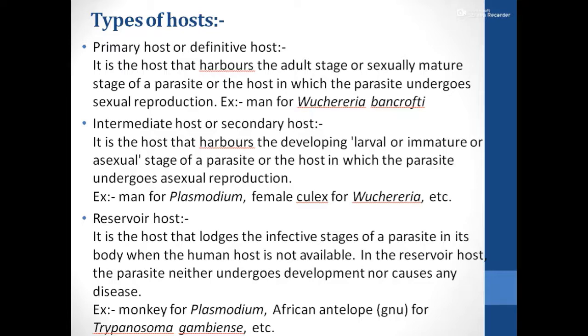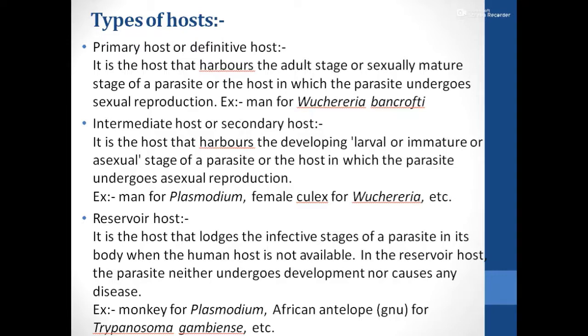That is, a host that harbors the adult stage or the sexually mature stage of a parasite, or the host in which the parasite undergoes sexual reproduction, is referred to as the primary host. And you can also sometimes have an intermediate host or a secondary host, where the larval or immature or asexual stage of a parasite is carried out.